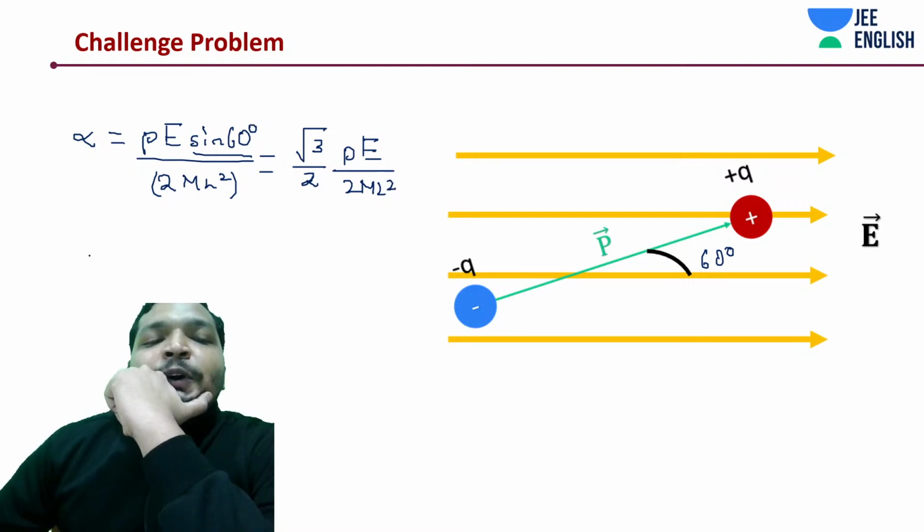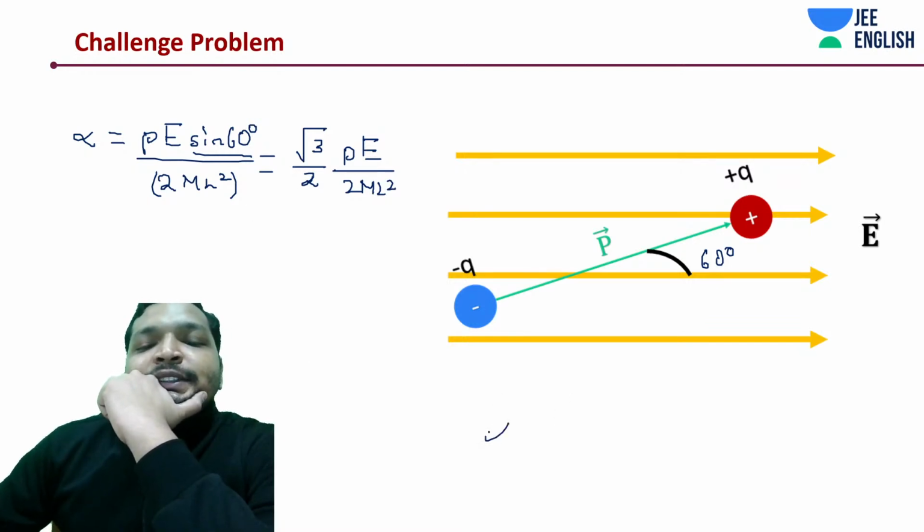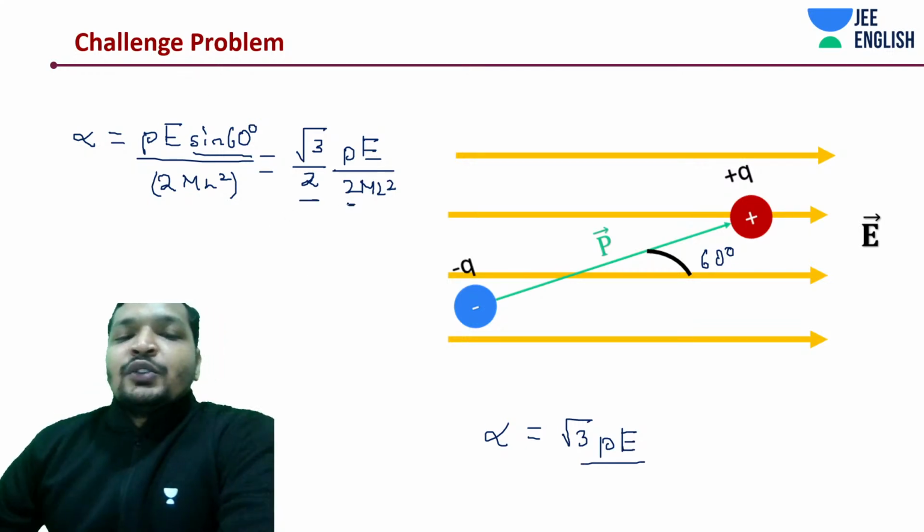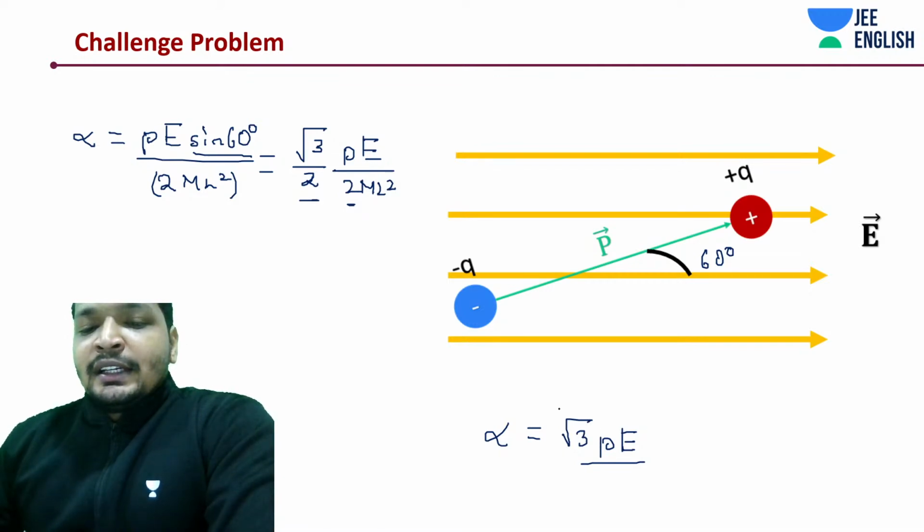Okay, let's do a little bit of mathematical manipulation. This should be root 3 pE divided by, so if you see, this 2 makes a 2 squared. So can we write it down something like this?